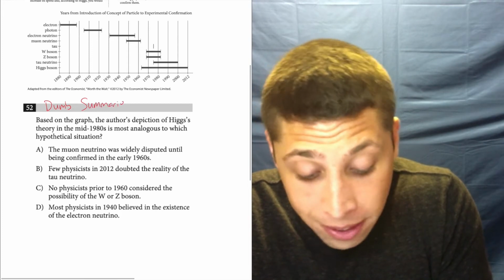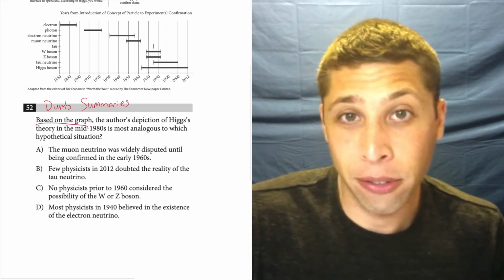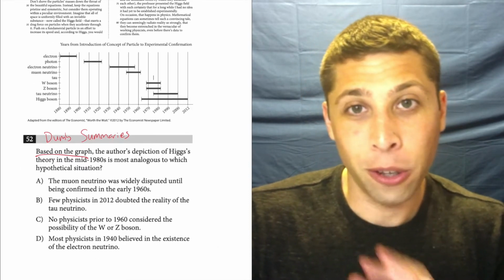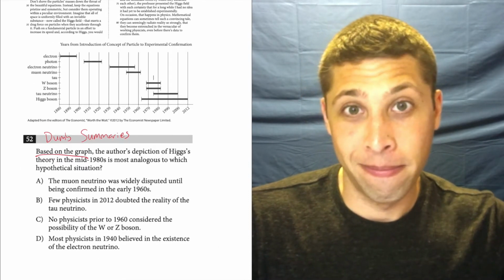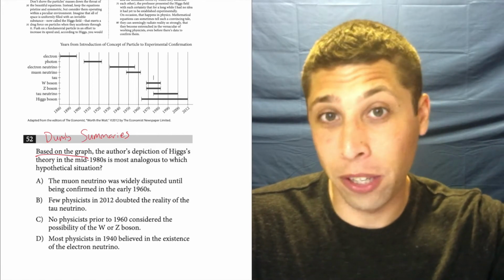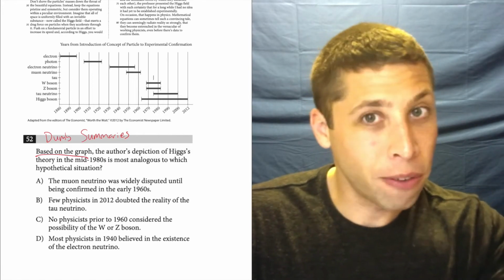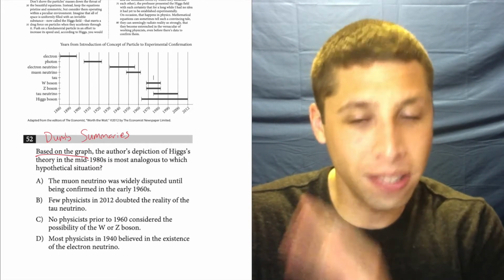Now, one thing that's important is it says based on the graph. So yes, I have the passage here, but the graph is supposed to do the work. So play dumb, right? You can always read more if you need to, but we're going to go with the dumb version and see how far that takes us. Okay, so what does the dumb version look like?